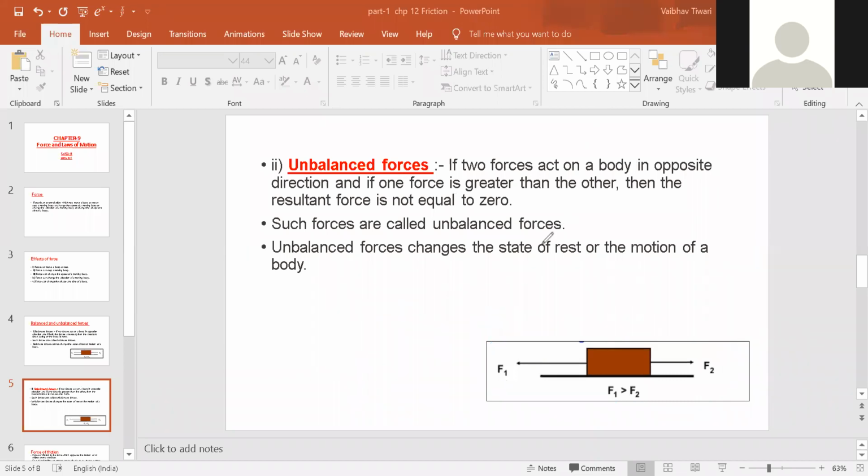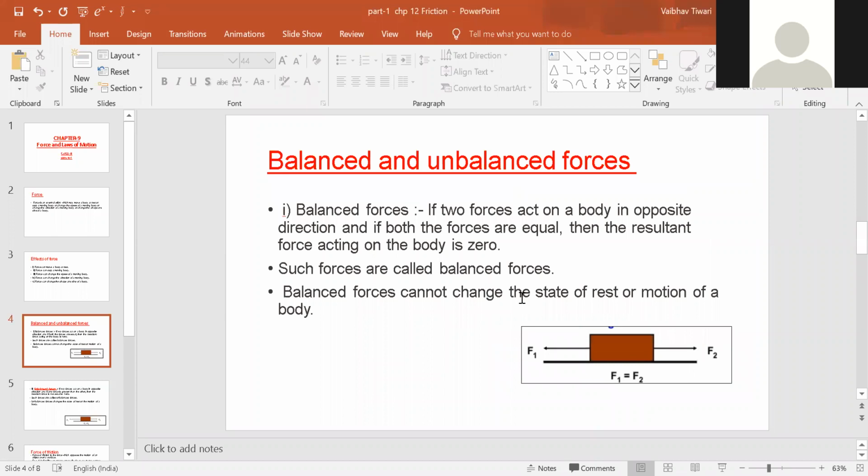Okay. One more thing. Just let me know, we had discussed balanced force. This balanced force cannot change the state of rest or of motion of a body, but can it change the shape or size of a body?